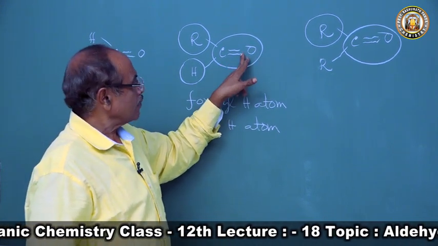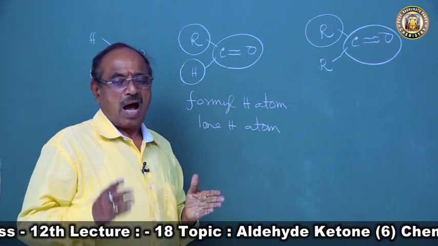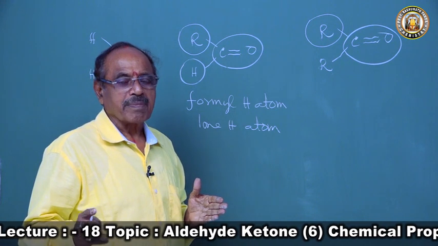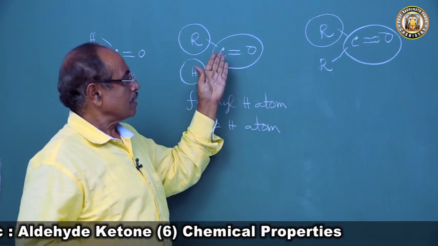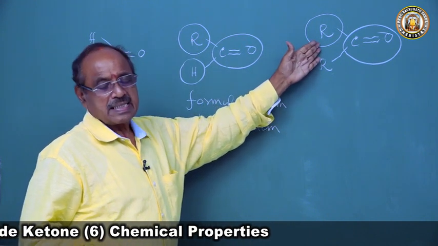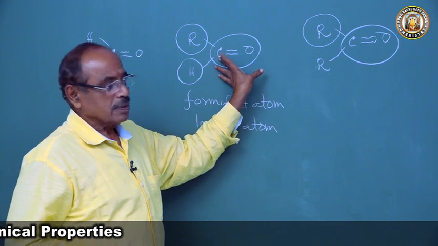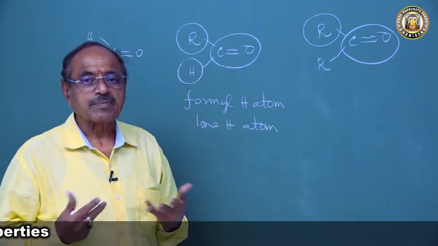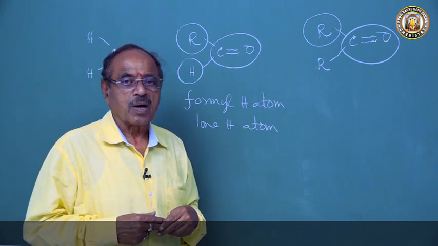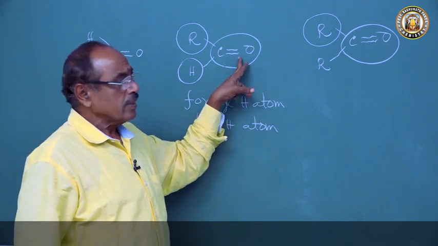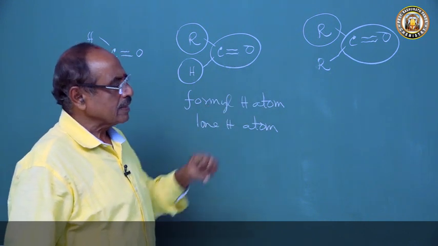So almost all the reactivity of carbonyl compounds is because of the carbonyl group. Now if you compare the carbonyl group and alkyl group, what is an alkyl group? RH is alkane, paraffin, inactive. Both are inactive, that is their alkyl group. But the carbonyl group is a reactive group, and all the properties of the carbonyl compounds will be mostly influenced by the carbonyl group. So let us see what the carbonyl group is.